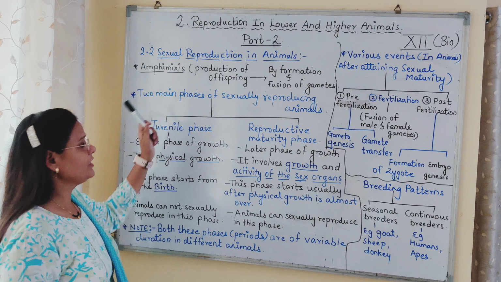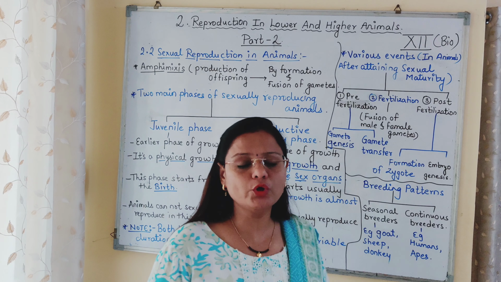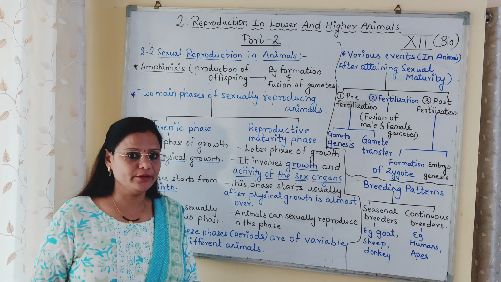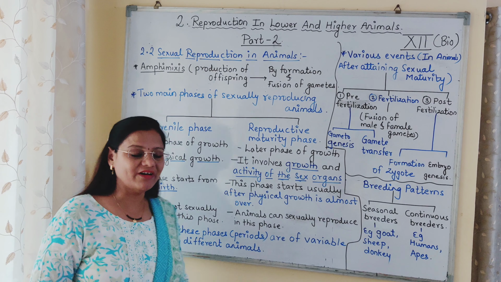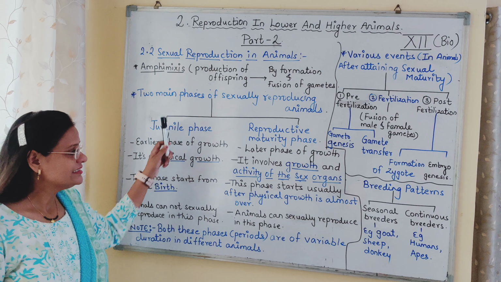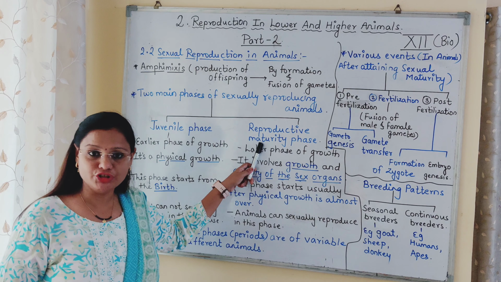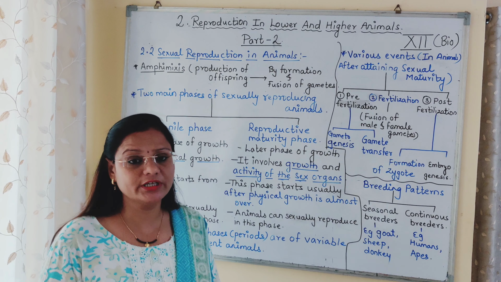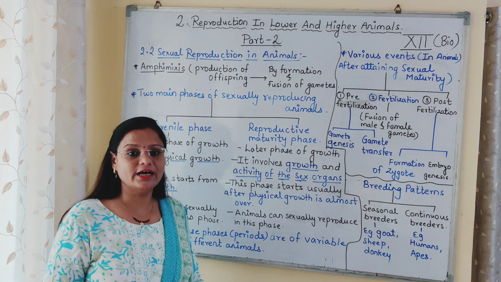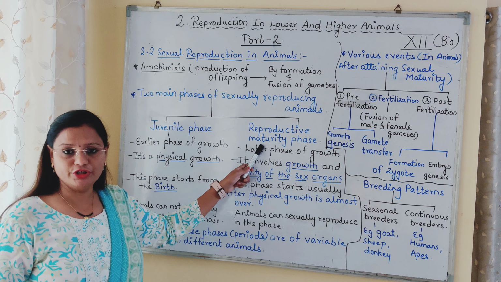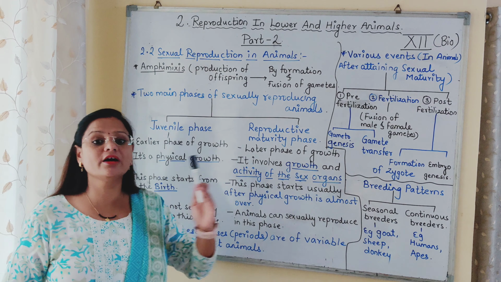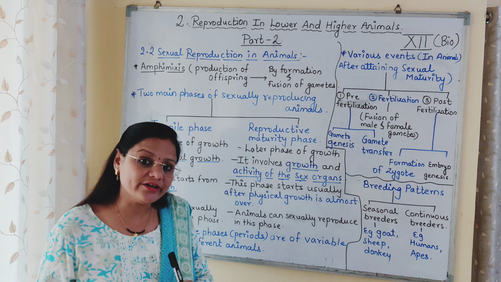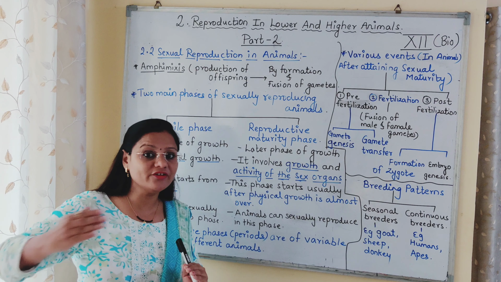Understood? Now the next part which we are going to see: there are two main phases in sexually reproducing animals. Which are the two main phases? One is the juvenile phase. The second one is the reproductive maturity phase. The juvenile phase means the early phase, the starting phase of growth, while the reproductive maturity phase is a later phase of the growth.